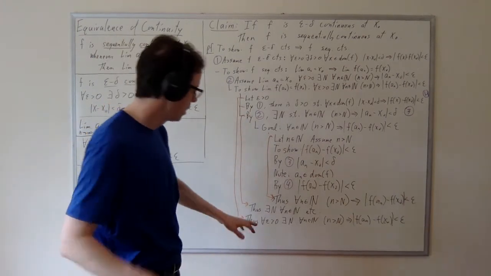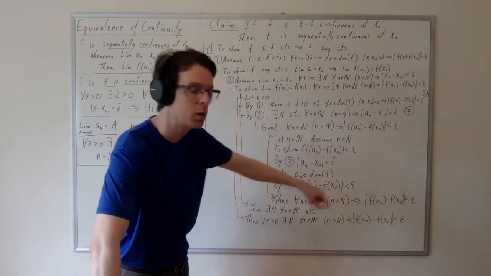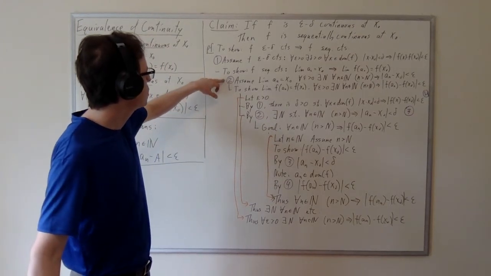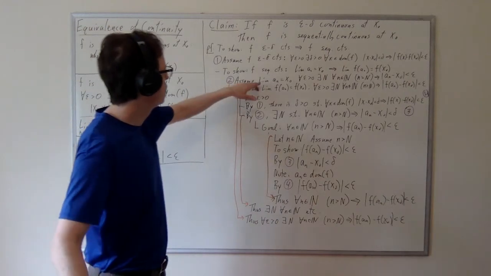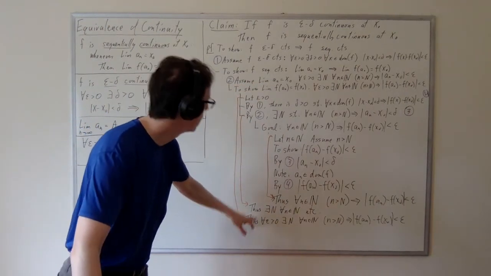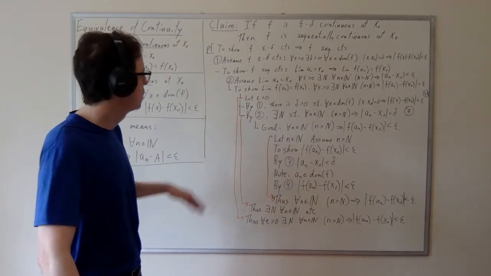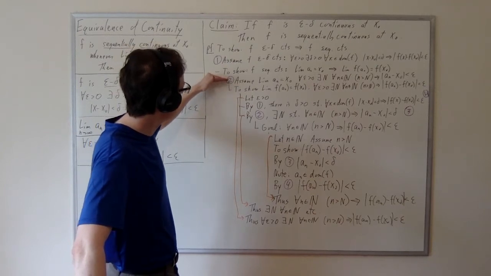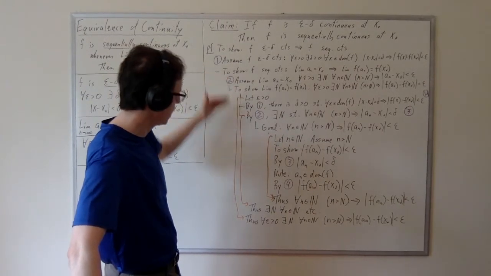Now, what happened before that? First of all, notice here that this is the conclusion that f of a_n converges to f of x naught. Now, what happened before that? We assumed that a_n converges to x naught. If you can assume this thing and prove this thing, then what you have effectively done is you've proven the implication. So from the fact that under the context of this assumption I proved that, I'm going to conclude that this thing implies that.